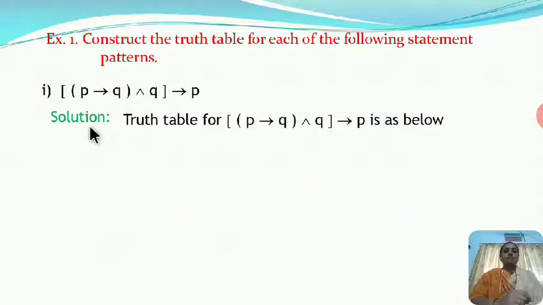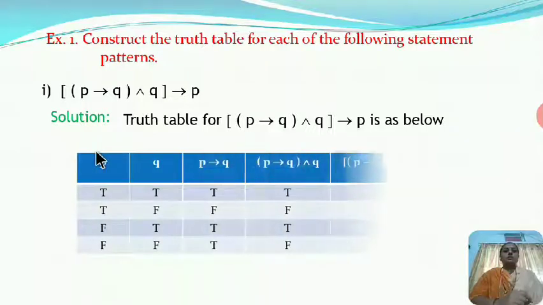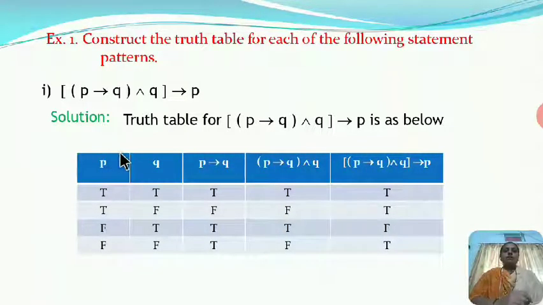P implies Q and Q, and this whole statement implies P. Now here first we draw the truth table. So in the solution, the truth table for the given statement pattern is as below. Here in the truth table we require the columns as, here the prime components are P, Q. These are the prime components.